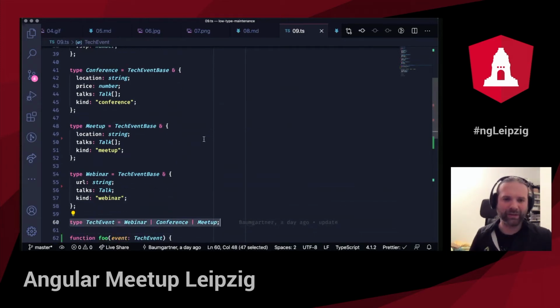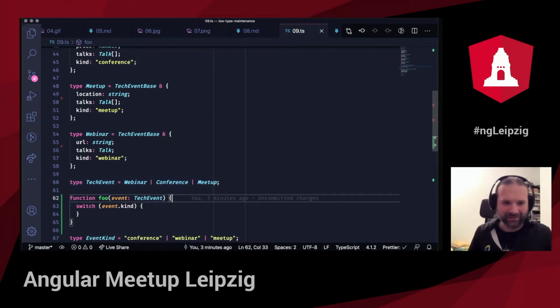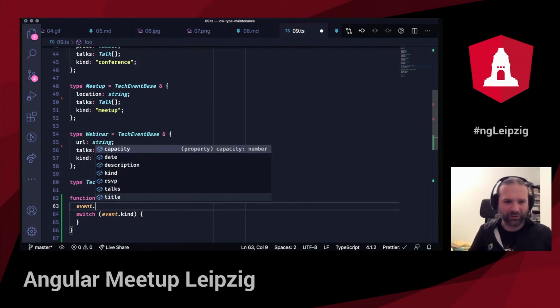Okay, this is then a union type. So the moment we narrow down all the values, like we became smaller in the set of possible values that we have, then we widened it again because we said, okay, it can be a webinar or a conference or a meetup. It has to be one of those. In the terms of the type space, all the properties that the tech event has. So I have here a little function foo. If I look at event dot, I can see all the properties that this particular type has are all those properties from tech event base, because in all the other properties, they differ somehow.